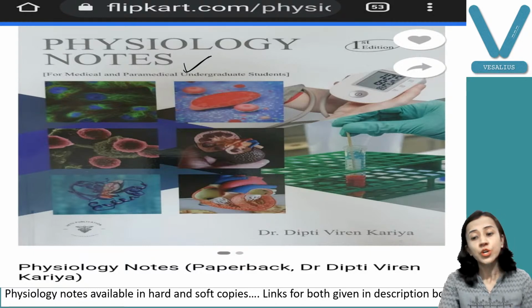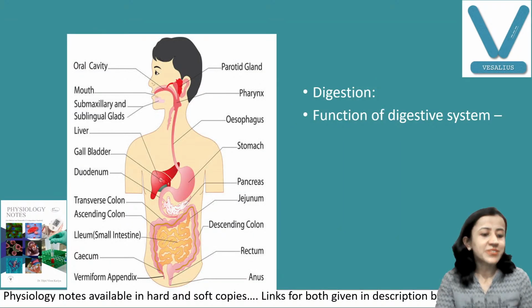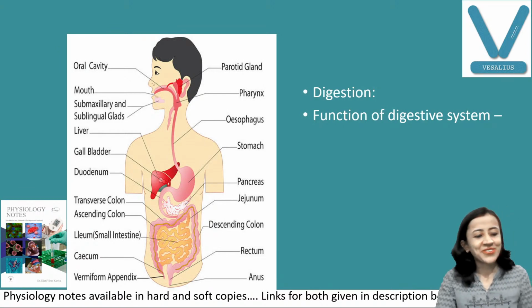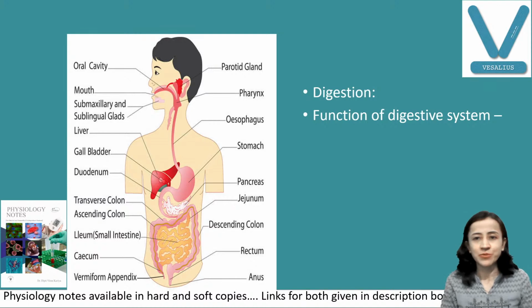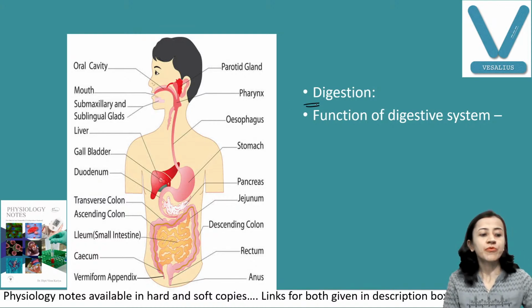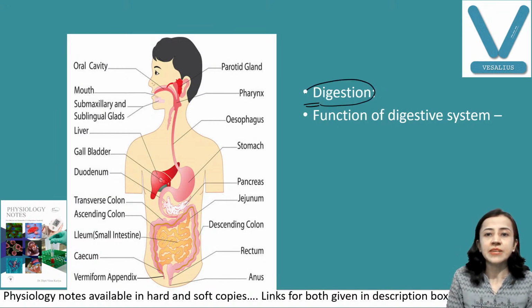Now today we'll start the digestive system. So let us start. First of all, digestion. What is digestion? Before anything which we are taking, that is getting digested before absorption.